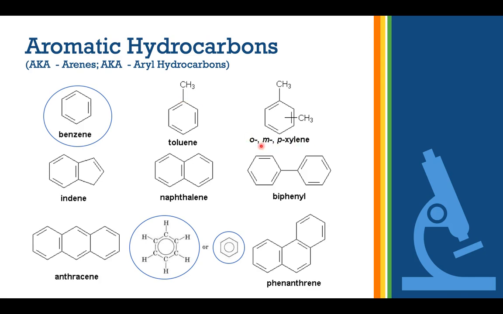Now this says ortho, meta, para-xylene. What that basically means is that this CH3 group can be connected here, ortho, it can be connected here, meta, it can be connected here, para, parallel, okay? And I just kept telling myself over and over again when I was remembering ortho, meta, para. You don't have to know ortho, meta, para. But if you want to pursue chemistry, you should consider getting to know what that means. If you have more questions about it, want to learn more about ortho, meta, para, talk to me and I'll help you learn how to draw.